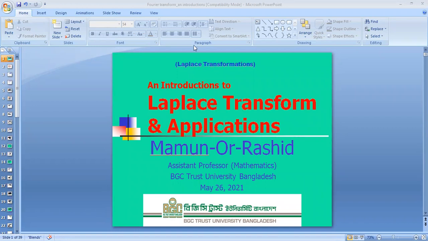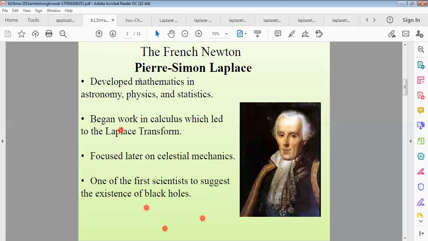First of all, we will discuss what Laplace transformation is and its historical background. Actually, you must know about this scientist, whose name is Pierre Laplace. This transformation is named after him. He was also known as the French Newton, a very famous scientist and mathematician. So Pierre Laplace is the founder of Laplace transformation.